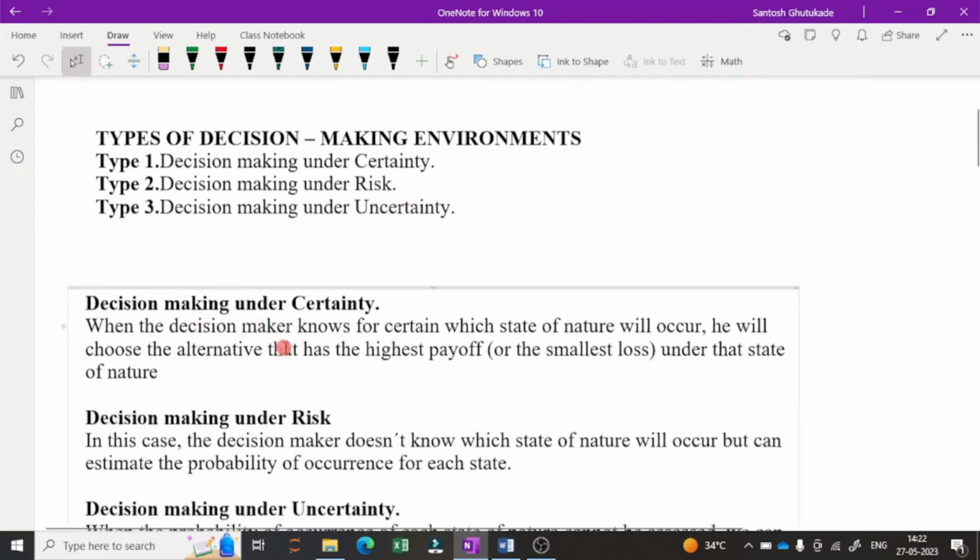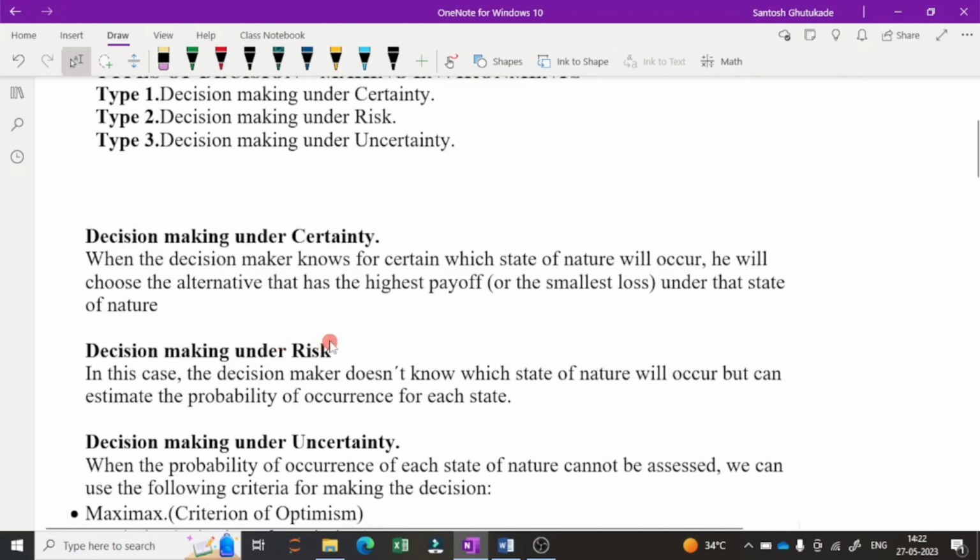So what is decision making under certainty? When the decision maker knows which state of nature will occur, he or she will choose the alternative that has the highest payoff or the smallest loss under that state of nature. Decision under certainty means we know what the possible outcome will be. In that case we have to take a decision.